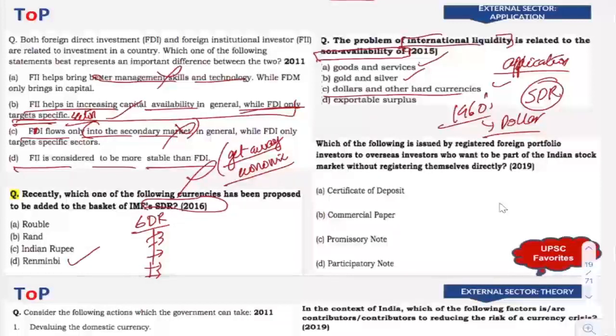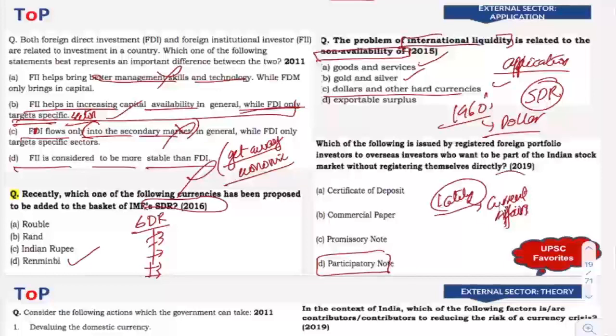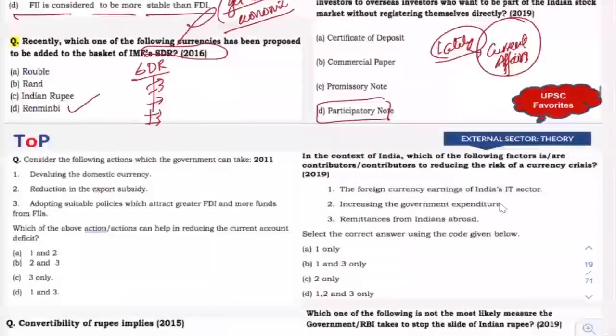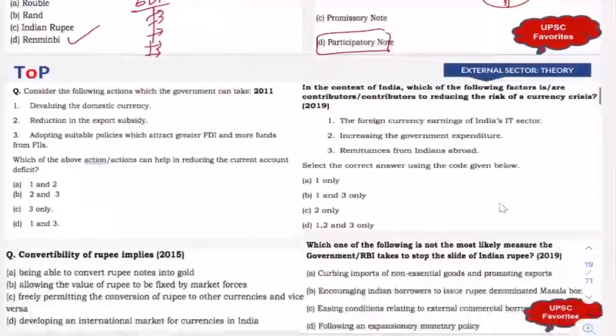The next question is, which of the following is issued by registered foreign portfolio investors to overseas investors who want to be part of the Indian stock market without registering themselves directly? It is a direct question. Participatory note was lately in use, right? It was part of current affairs and it comes up in use every now and then. So I guess this is a type of question that might have been answered correctly by almost all the candidates, all the aspirants, right? So next is, consider the following actions which the government can take.